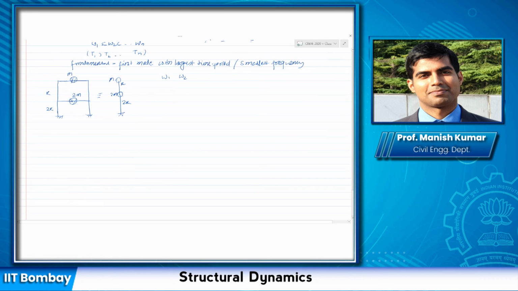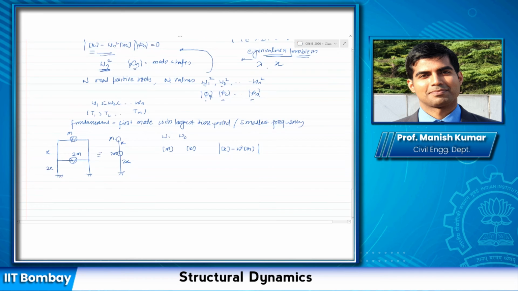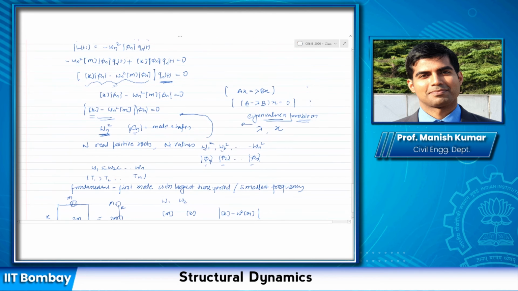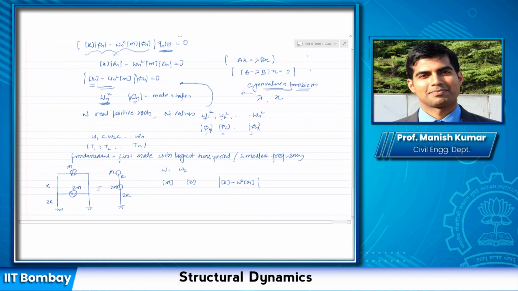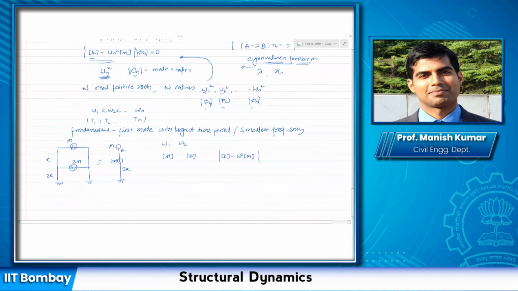Okay, utilizing this equation, first you will need to form the mass matrix and the stiffness matrix, then you need to solve for omega n square. And one thing that I forgot to mention: how do I solve this equation? We solve this eigenvalue problem by setting the determinant of this term here equal to 0.